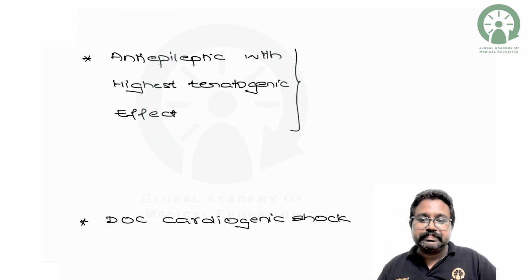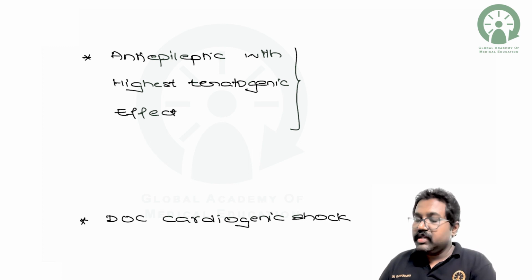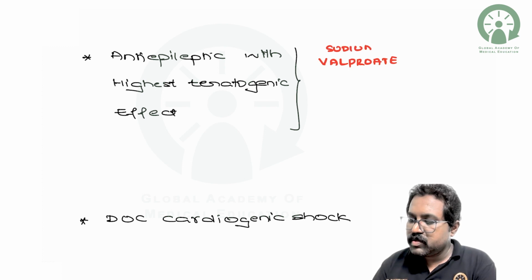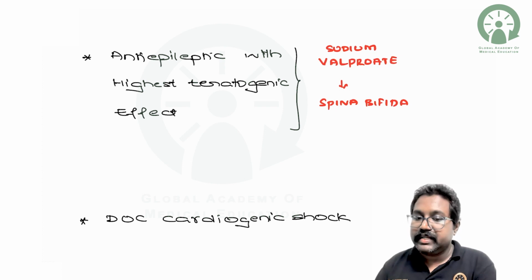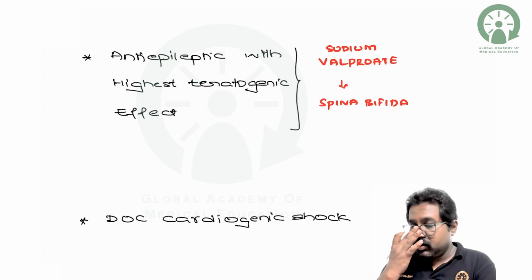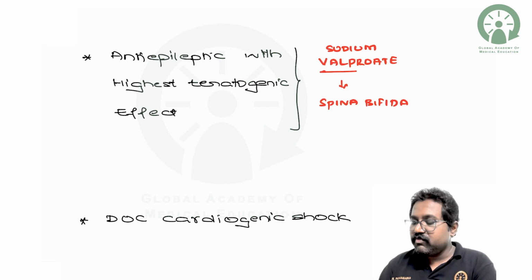So next, coming to the anti-epileptic which has the highest teratogenic effect. So please remember, the anti-epileptic which has the highest teratogenic effect will be your sodium valproate. Mainly it causes spina bifida. Among the anti-epileptic drugs, the most teratogenic is sodium valproate. Even phenytoin and carbamazepine will cause teratogenic effect or fetal malformation, but the significant or marked teratogenic effect will be seen with sodium valproate.